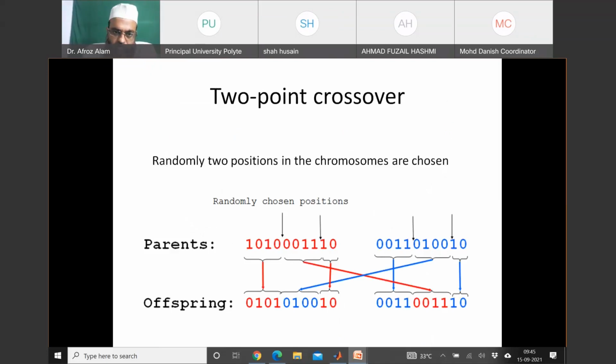In 2-point crossover, two positions in the chromosomes are randomly selected. So now you can see two positions. Suppose the first position is again 4, and the next position is 8. Between 4 and 8, we will cut from both the parents and interchange these portions. With the help of colors, you can easily distinguish which part of the offspring comes from which parent. This way again we get two offspring.